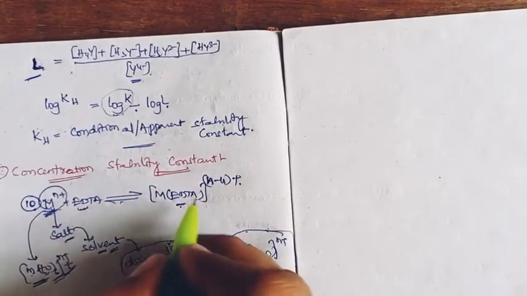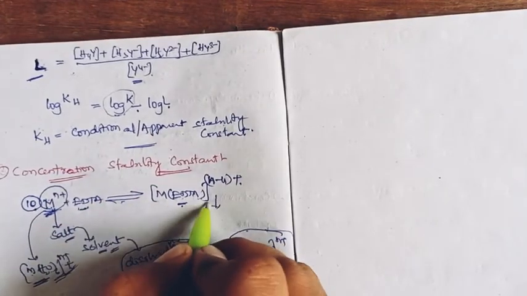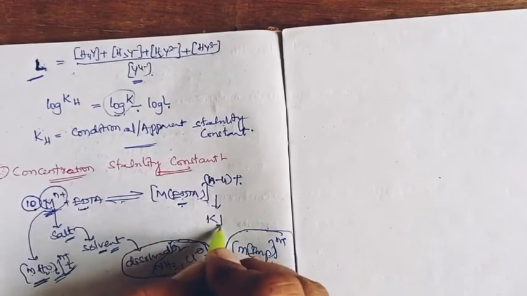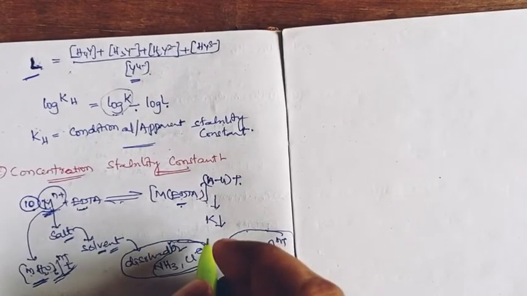This results in a decrease in the metal EDTA concentration, which reflects in a decrease of the stability constant value, right?